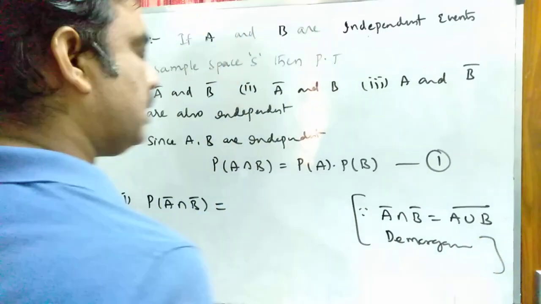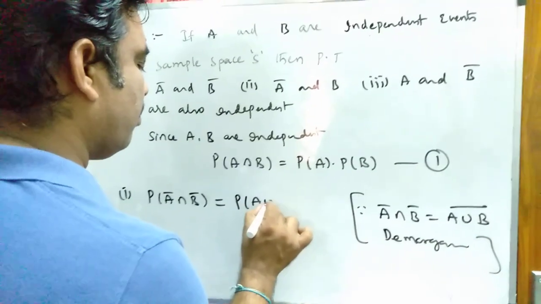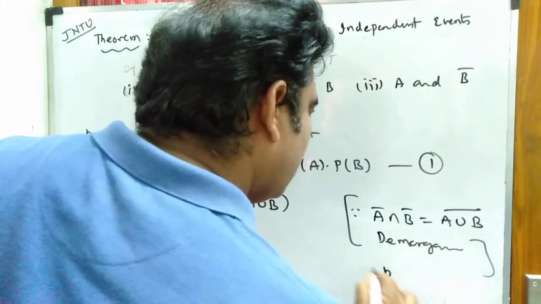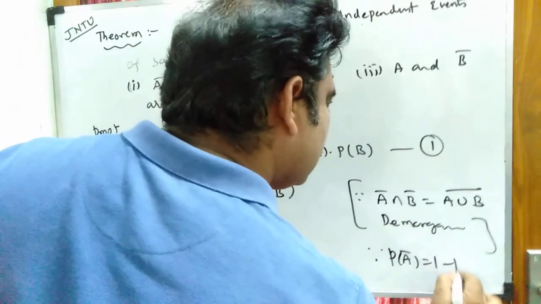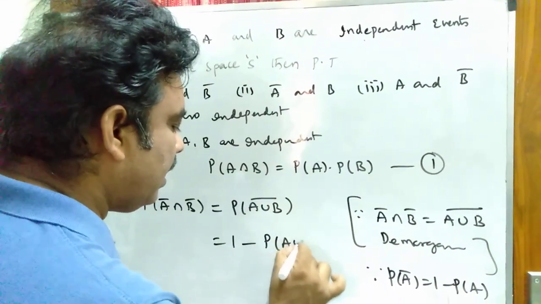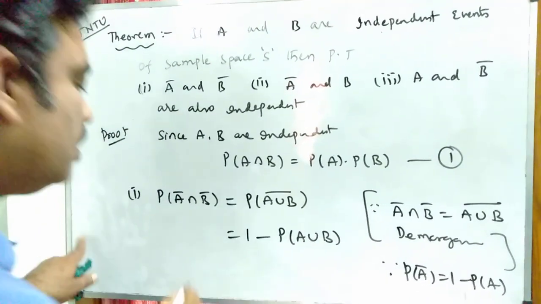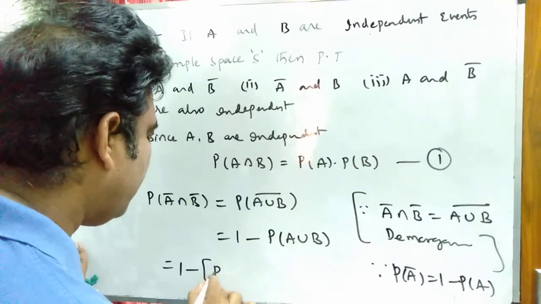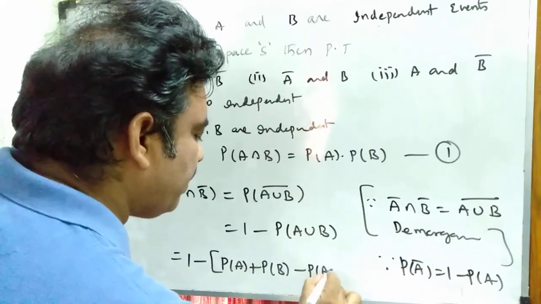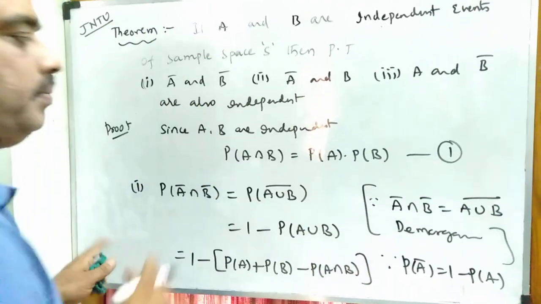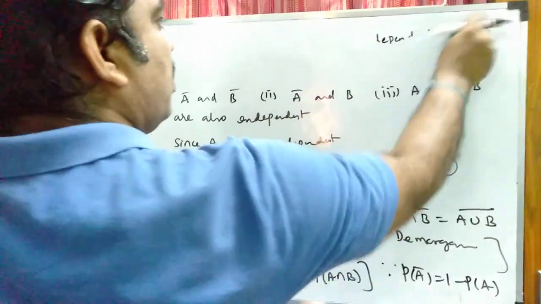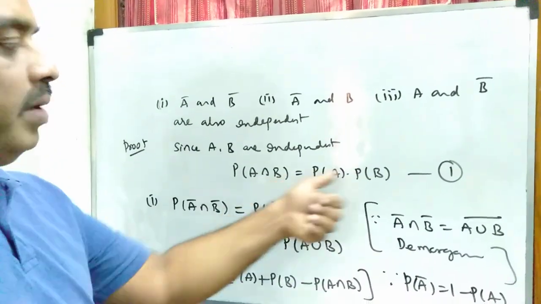So using De Morgan's law, I can write it as probability of A union B whole complement. But P of A bar is 1 minus P of A. So I can write it as 1 minus P of A union B. So this is 1 minus, P of A union B by addition theorem is P of A plus P of B minus P of A intersection B. But P of A intersection B is equal to P of A into P of B by equation 1.